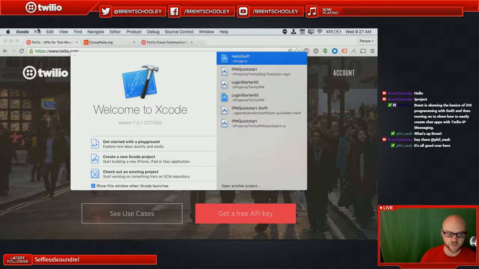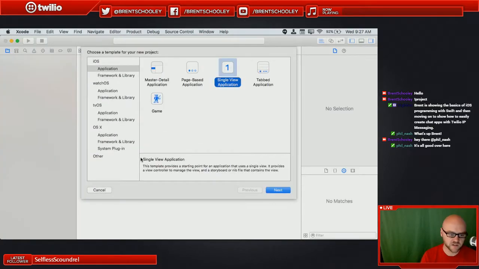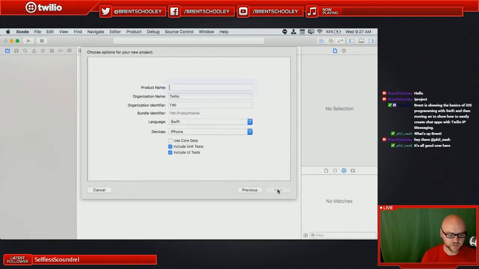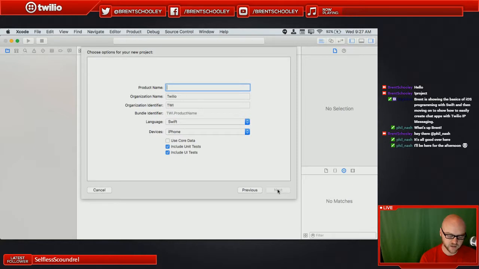Everything looks sharp. Text sizes. Let's see. I'll open a project. Let's just do a new project. Walk through creating a single view application. Name it Hey Phil.